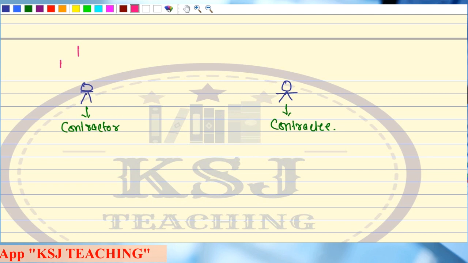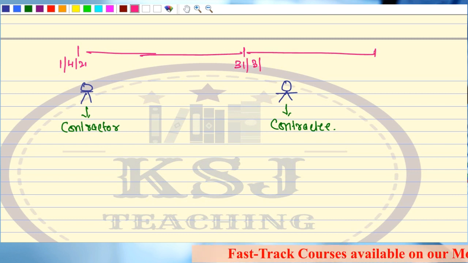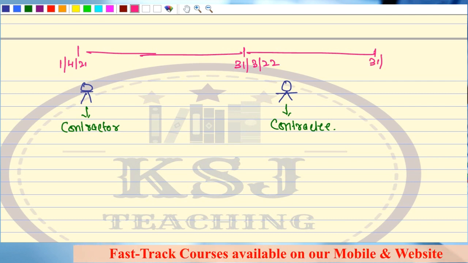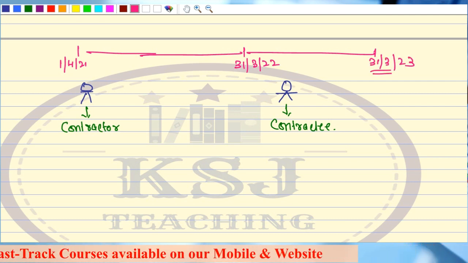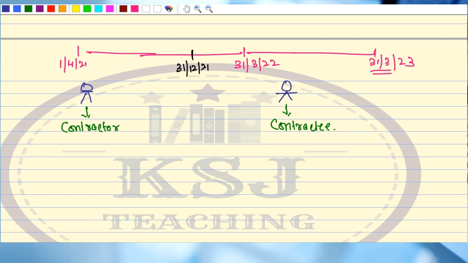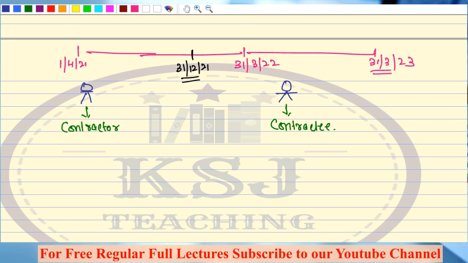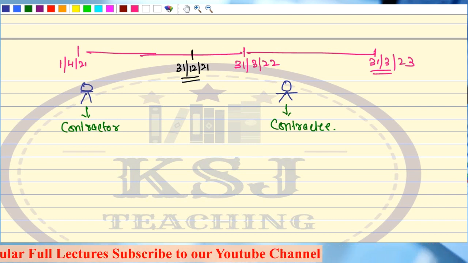Your project starts on 1/4/2021. This project is for 2 years. This is 31st of March 22 and this is 31st of March 23. Now, on 31st of December 21, we are standing on this date, year end, not the financial year end, just the year end. What happens on 31st of December 2021?